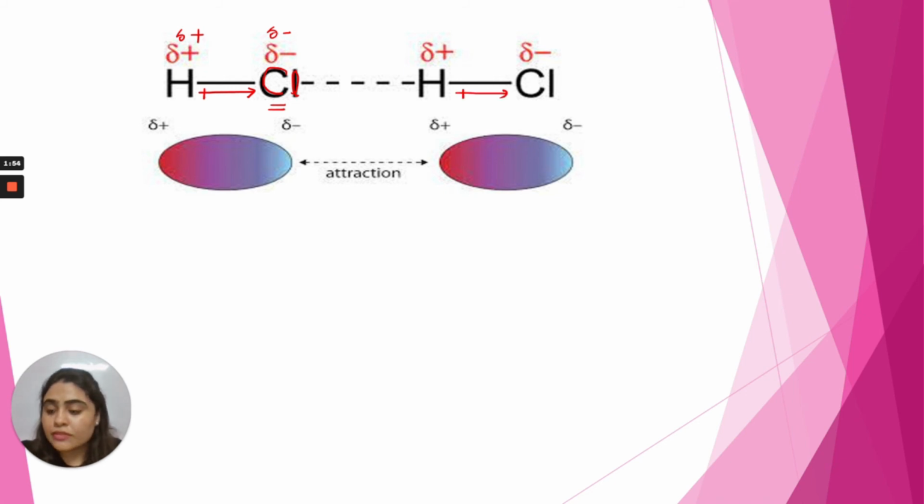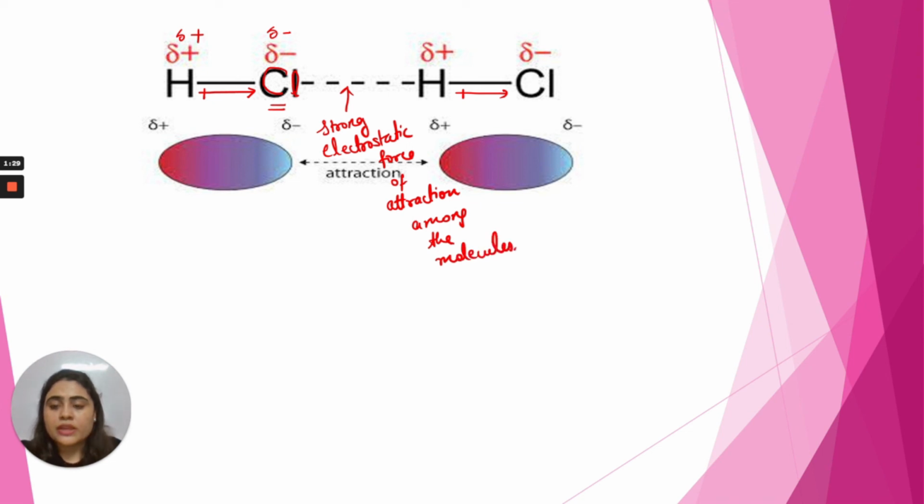So when molecules having a permanent dipole moment are brought close to each other, there is a strong electrostatic force of attraction among the molecules, which is known as Keesom forces. That's why this type of force will have a higher attraction. This force will be a strong one because the molecules are already polarized. That's why this force is also known as dipole-dipole force.